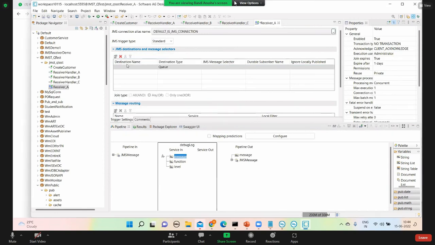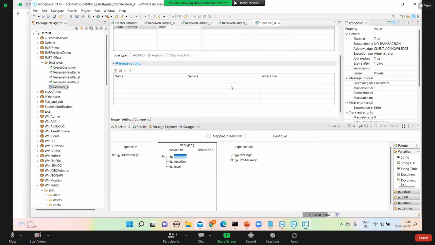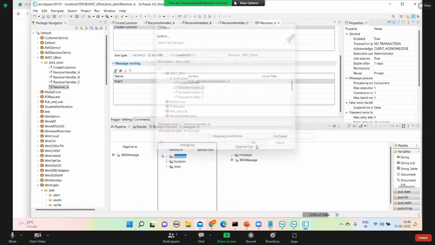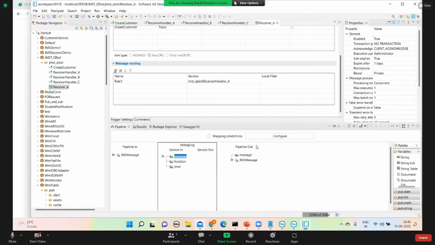Click OK. The second one is create customer. This is a topic. I'm creating rule 1 service. It goes to receiver handler A. Yes, this is 1.